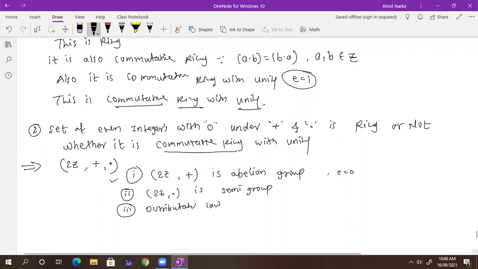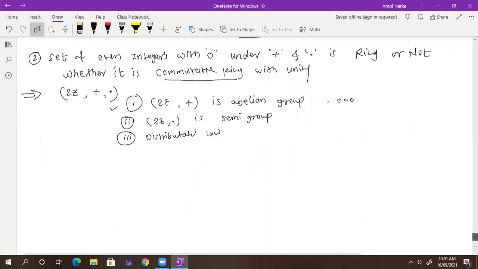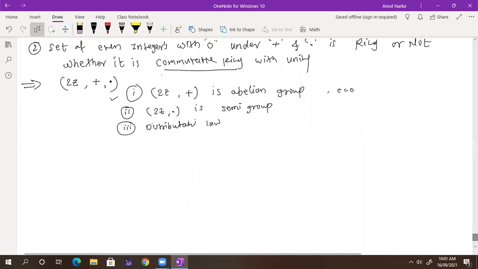What is meant by commutative? A dot B is equal to B dot A. In Z, A dot B is equal to B dot A. So the commutative ring property is also there. Commutativity is good.